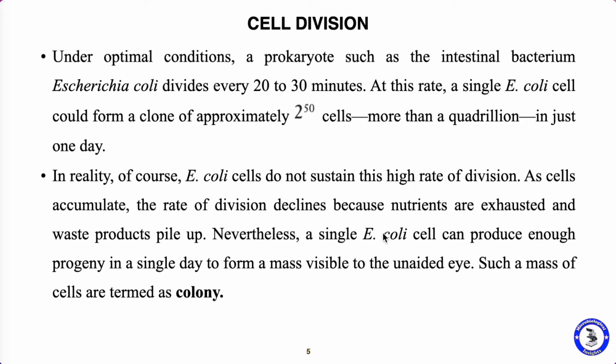So a single E. coli cell can produce enough progeny in one day, but not this many cells. And this single E. coli forms a mass of cells, which we term a colony. Within the colony, all the daughter cells are similar, and these cells originate from a single mother cell.